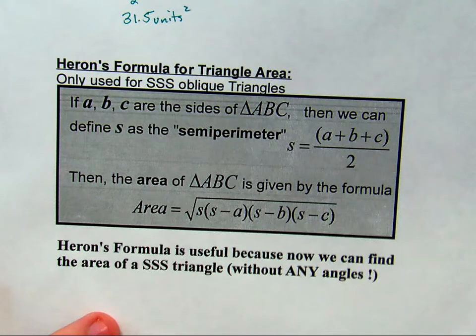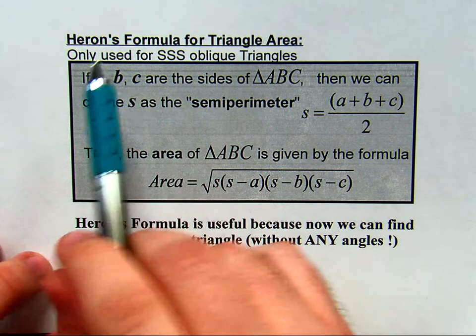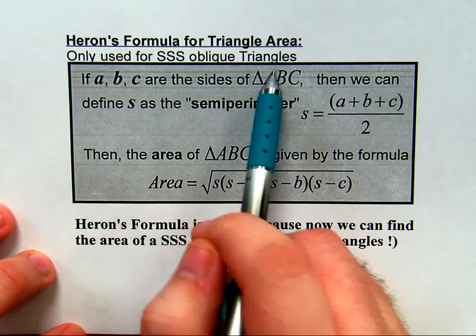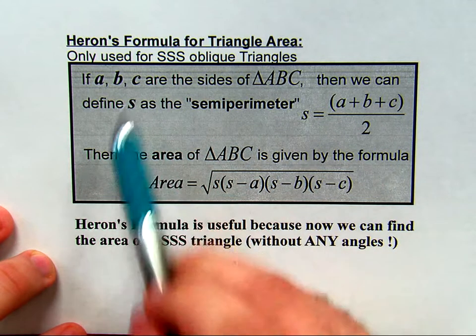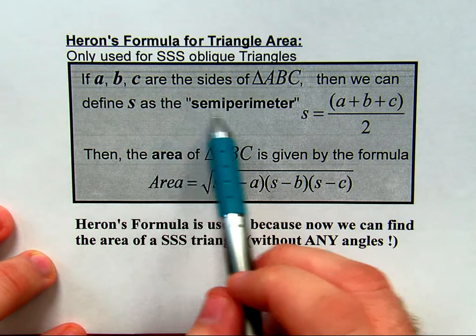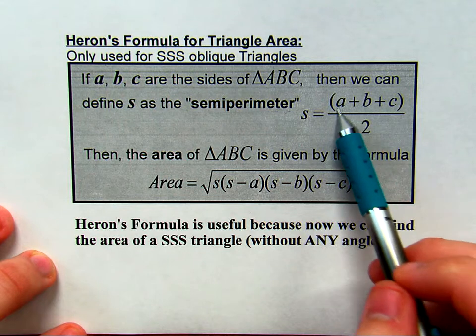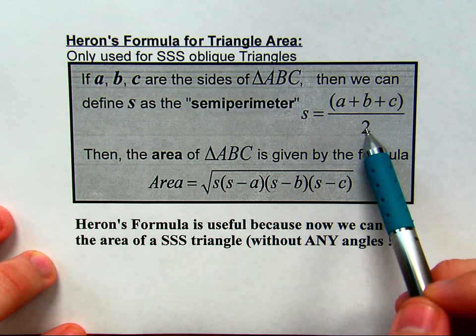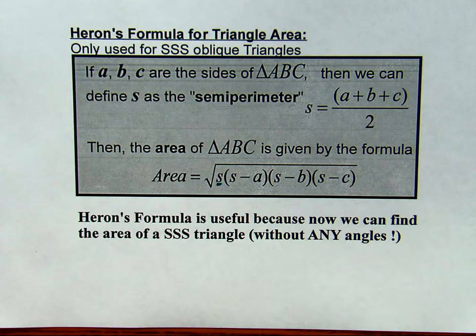First things first, we're going to start with what's called Heron's formula for triangle areas, and this is only used for side-side-side oblique triangles. The triangle that we just saw was a side-side-side, and we could have used Heron's formula to find that area. Without going into the derivation of this formula, basically we need to find something called the semi-perimeter first. The semi-perimeter is gotten by adding up sides A, B, and C, and always dividing by 2. That semi-perimeter will show up in the formula many times.